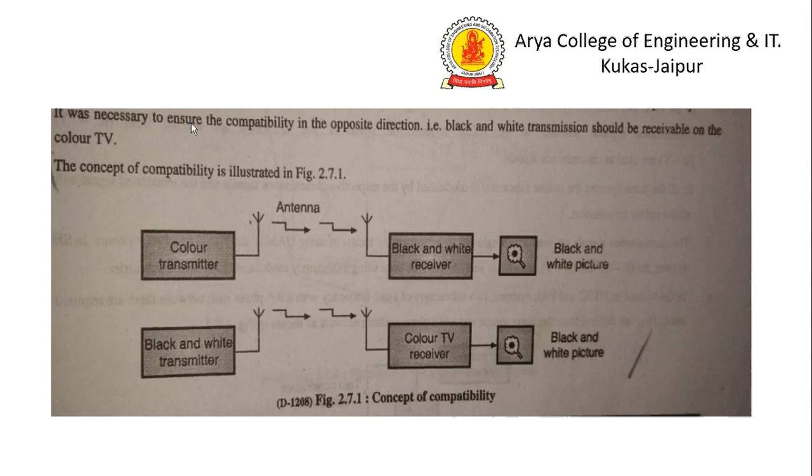First of all, the color transmitter transmits the color signal, which is captured by the antenna, and after this the signal is passed to the black and white receiver, and black and white pictures are produced. The concept of compatibility means that, in the opposite direction, black and white transmission should be receivable on the color TV in a compatible way.